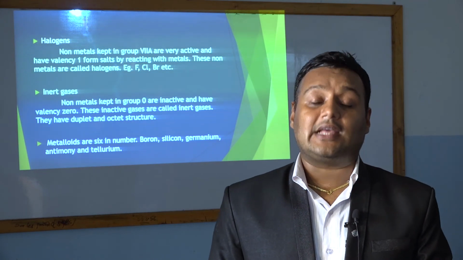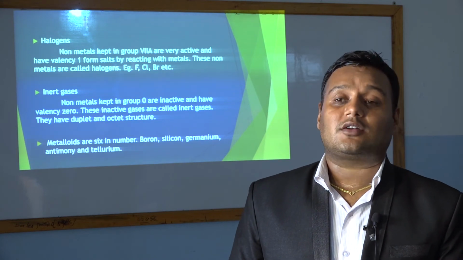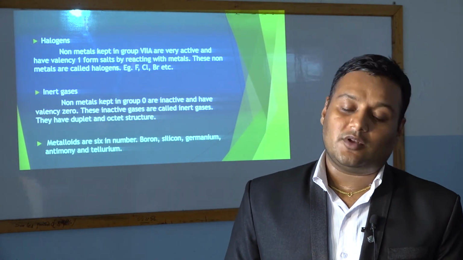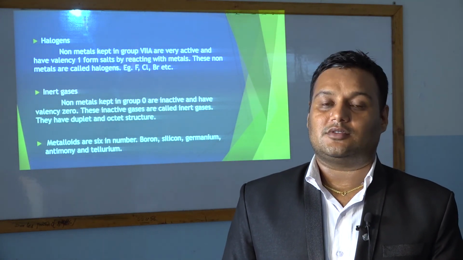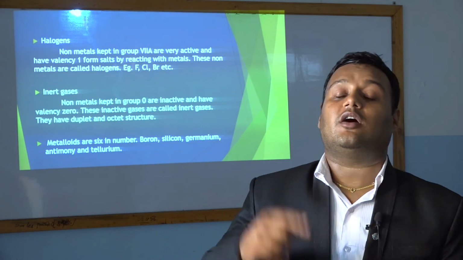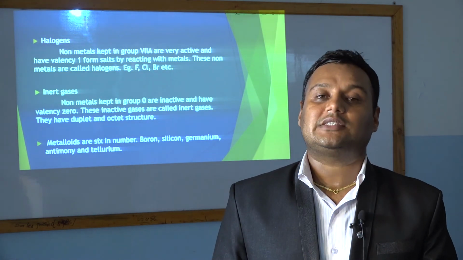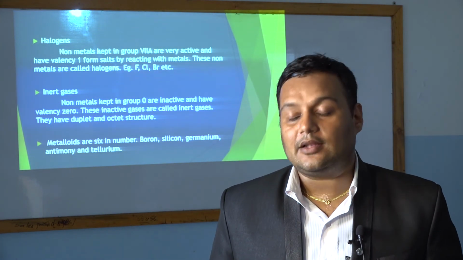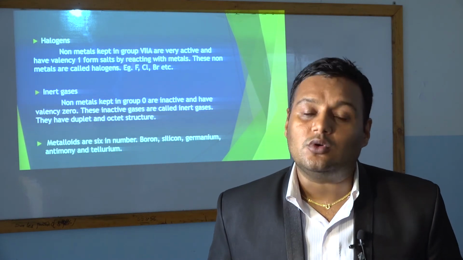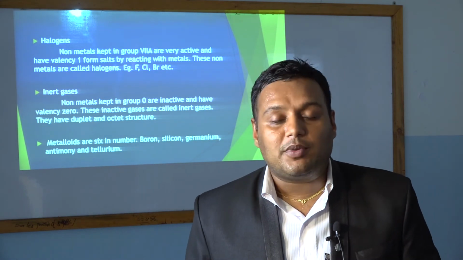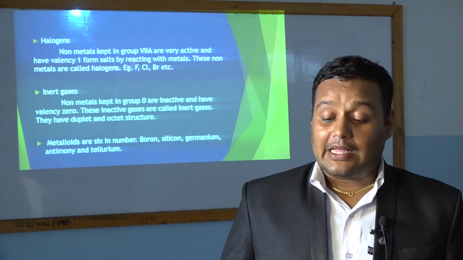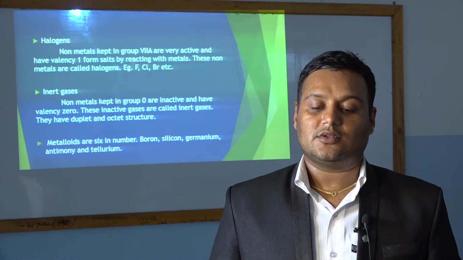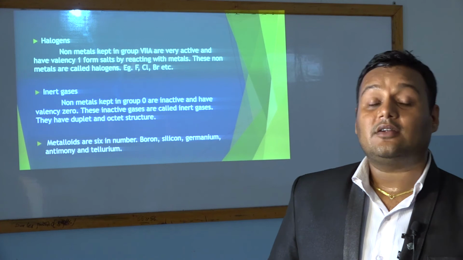Another thing about inert gases is that they have duplet and octet structure. That means their outermost shell contains either 2 or 8 electrons. Remember, the valence shell, the outermost shell of the atom, contains either 2 or 8 electrons. If the outermost shell has 2 electrons, they are duplet in nature, and if it has 8 electrons, they are octet in nature. So this is the thing about inert gases.